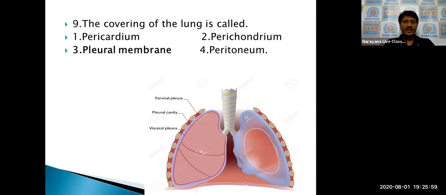The inner layer is in contact with the lung surface, and the outer layer is in contact with the thoracic lining. So there are two covers around the lungs, which we call the pleural membrane.